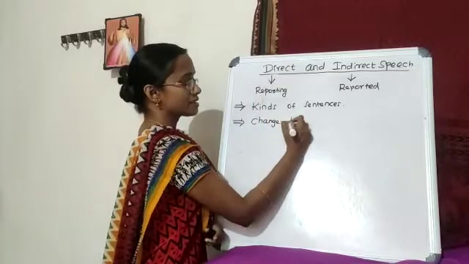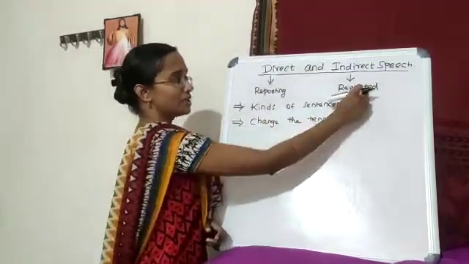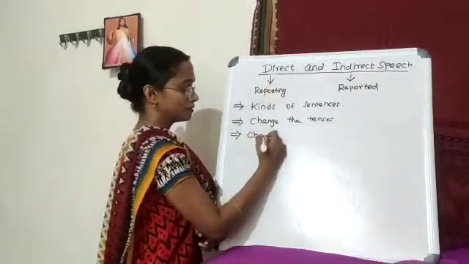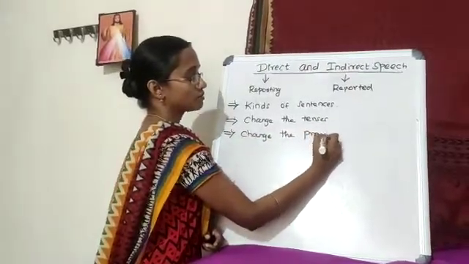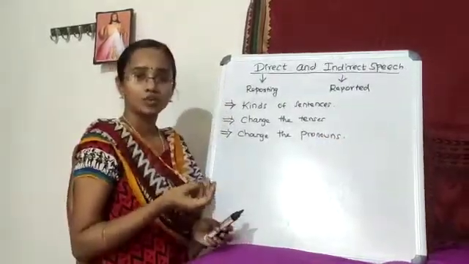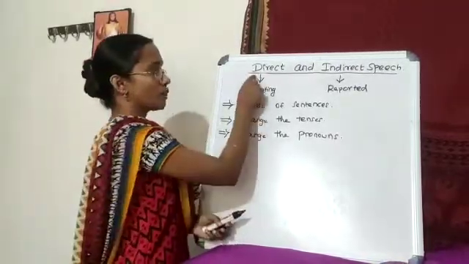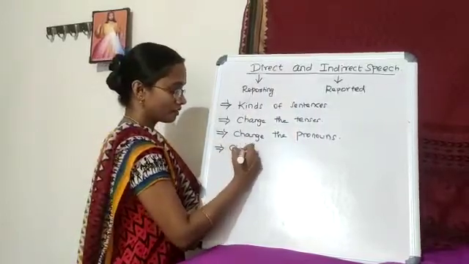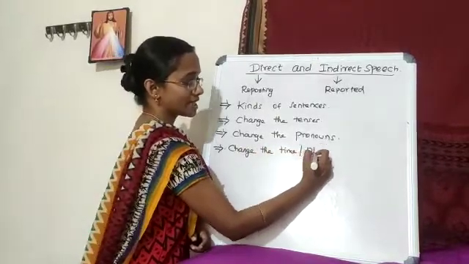Next, change the tenses. When converting a direct speech into an indirect speech, we have to change the tenses. Thirdly, change the pronouns. Pronouns, we already know: I, we, you, they, he, she, it. So these are the pronouns. We have to change the pronouns while converting a direct into an indirect speech. Next, change the time and place expression.